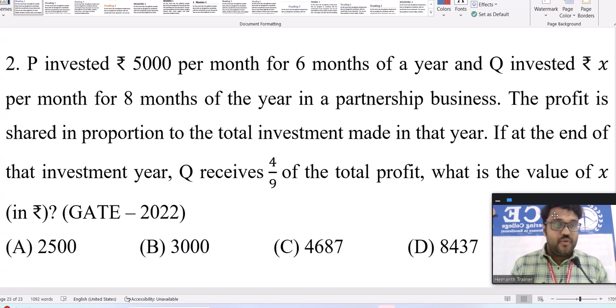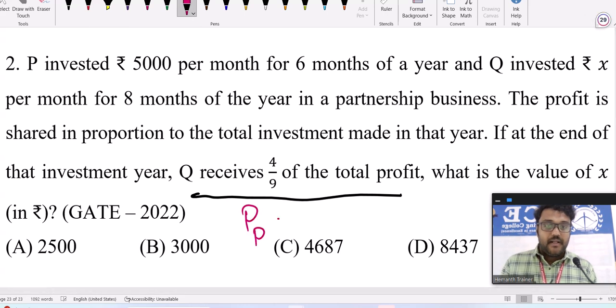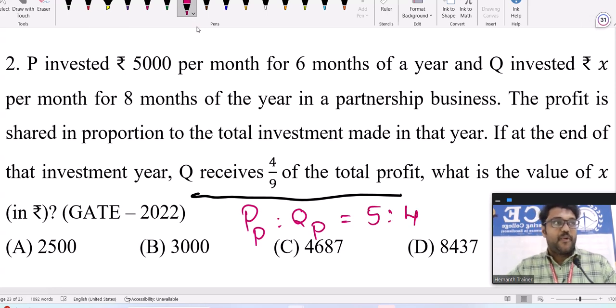So here they said Q is receiving, and this is only regarding two people, P and Q. Q received 4/9 of the total profit means the P and Q profit ratio is 5 is to 4. Then only Q will be 4 out of total 9. So the profit share ratio is given indirectly there.